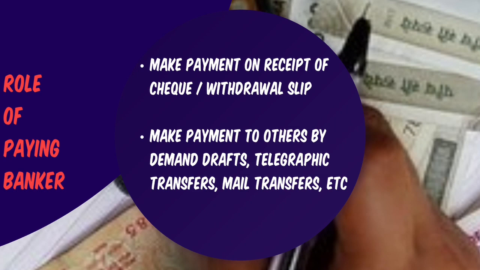The provisions are like this: a check can be valid only if it is used within 3 months of the date of its issue. So any check which is beyond 3 months from the date mentioned on it cannot be regarded as valid, and such checks are called stale checks.